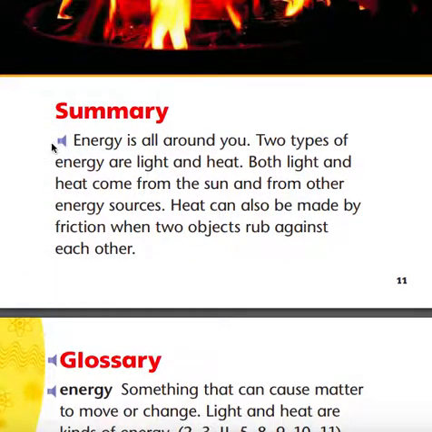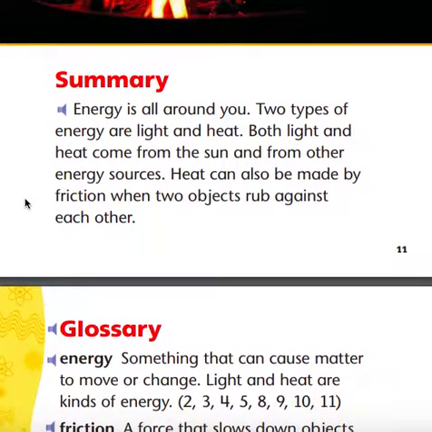Summary. Energy is all around you. Two types of energy are light and heat. Both light and heat come from the sun and from other energy sources. Heat can also be made by friction when two objects rub against each other.